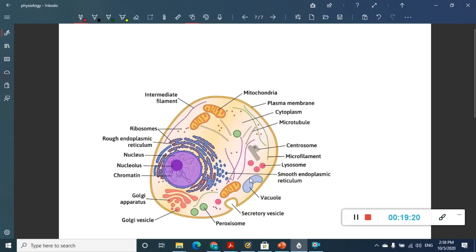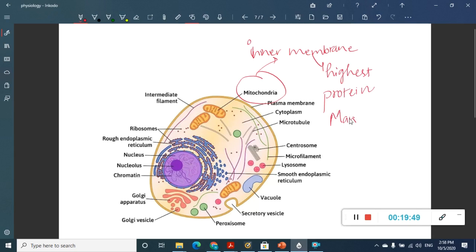There are two important organelle membranes, especially the mitochondrial membrane. Why? The mitochondrial inner membrane has maximum protein content. Mitochondria has two membranes, right? Inner membrane and outer membrane. The inner membrane of mitochondria has the highest amount of proteins, so it has the maximum protein to lipid ratio.